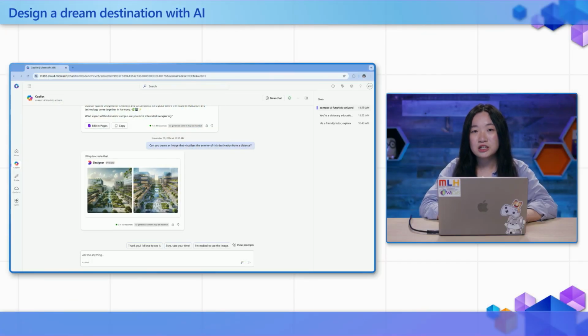So once Copilot generates the image, don't be afraid to refine it. If the image isn't exactly what you had in mind, you can ask Copilot to make adjustments. So for example, we could zoom in on specific areas like a particular building or tech feature. And you could add more details like add a few students walking through the campus or include a holographic display near the building. A tip is to use descriptive words like zoom in, change the lighting, add details, or shift the perspective to help refine your visual until you're happy with the result.